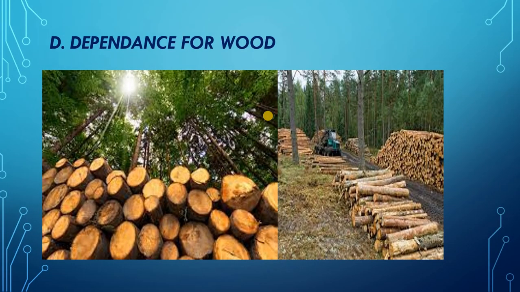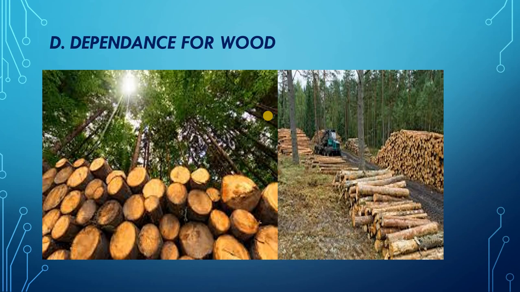Next is the dependence for wood, the harder part of a plant. In science class you have also read from which part of the plant wood is obtained. Wood is basically obtained from the trunk of a plant or tree. The harder part of a plant or tree is called wood.